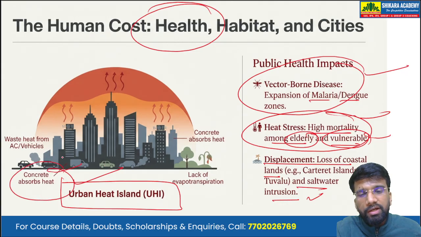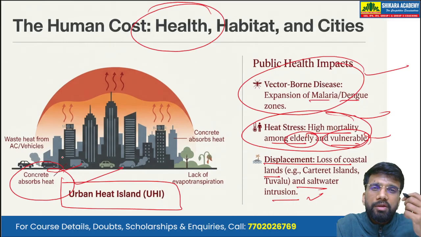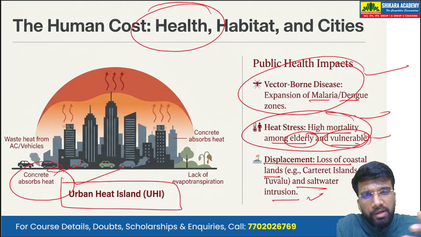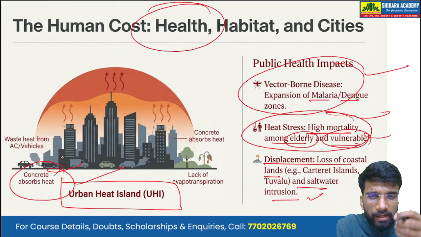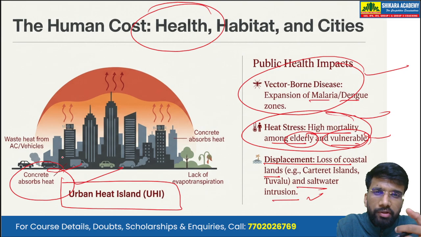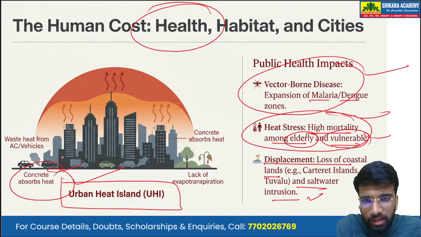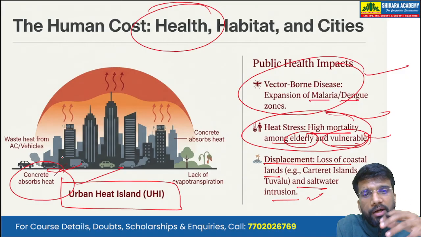So the concrete in cities, we have a lot of the buildings that are made up of concrete. Even the pavements, the footpaths, are made up of concrete. So the concrete absorbs a lot of heat. Okay, and we also have the vehicular exhausts and the exhaust from the buildings. So they create an urban heat island effect.